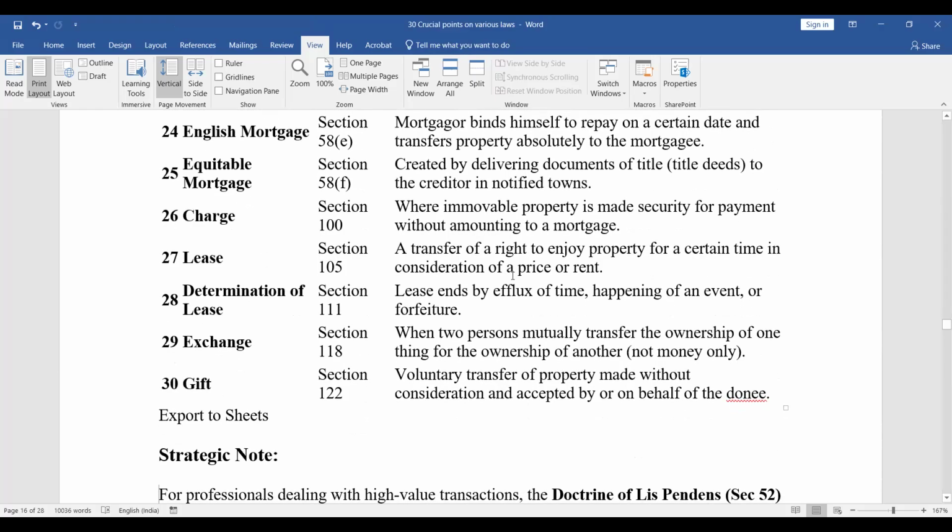Exchange, Section 118: when two persons mutually transfer the ownership of one thing for the ownership of another, not money only. And gift, Section 122: voluntary transfer of property made without consideration and accepted by or on behalf of the donee.